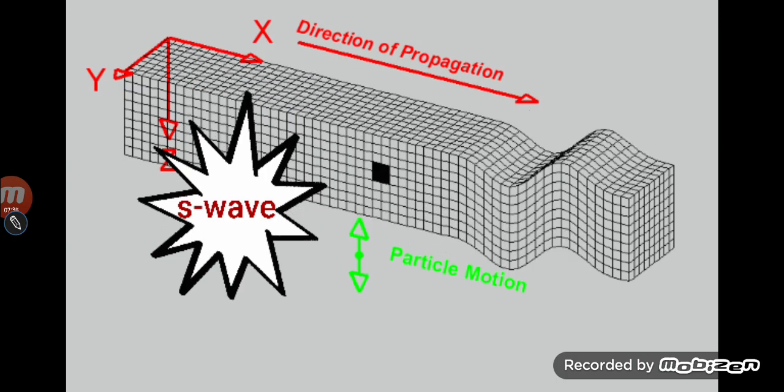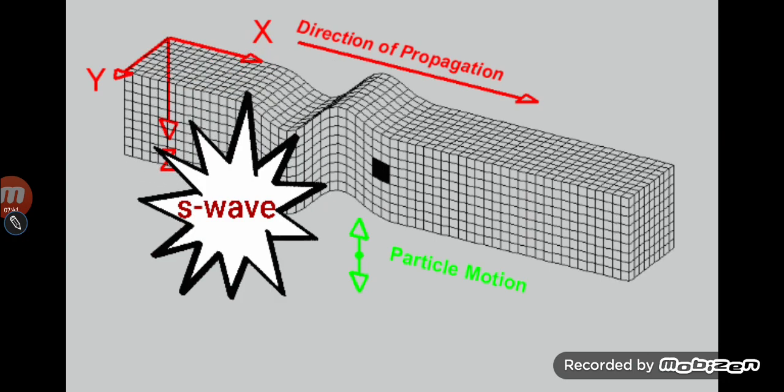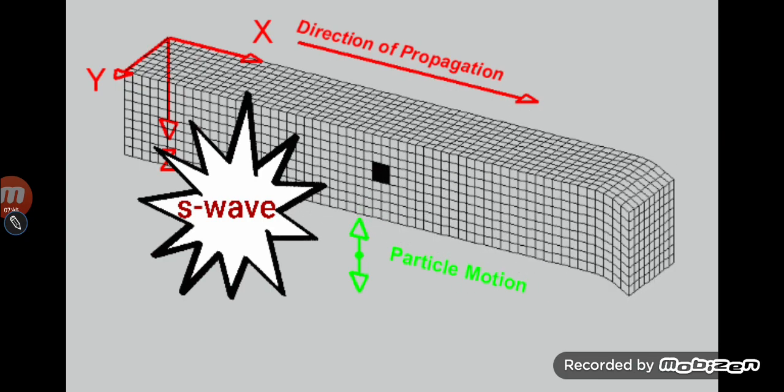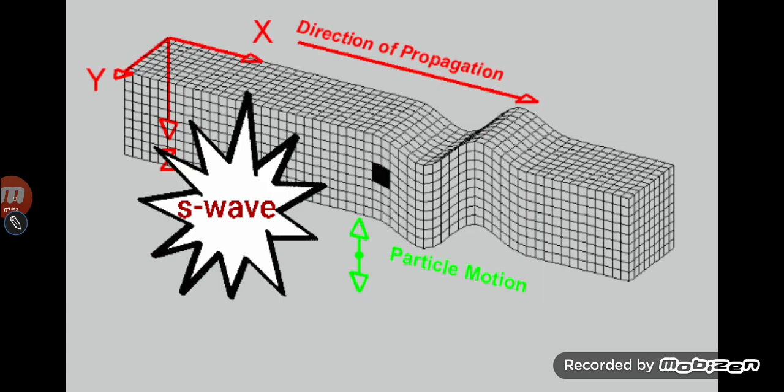So here the movement is in a transverse wave, and it is in a perpendicular direction to the x, y and z axes. That is, the particle motion is in the perpendicular direction, and the direction of propagation forms the trough and crest.